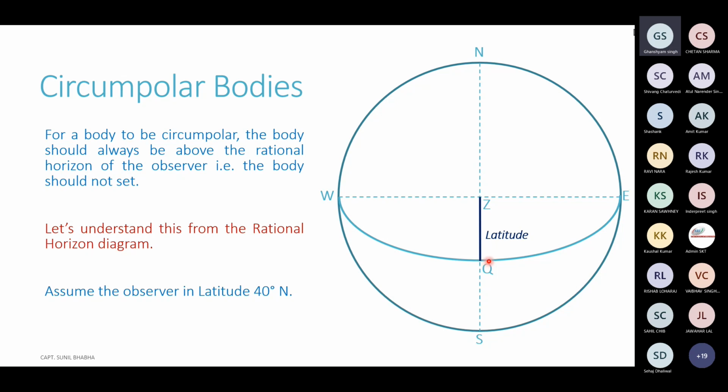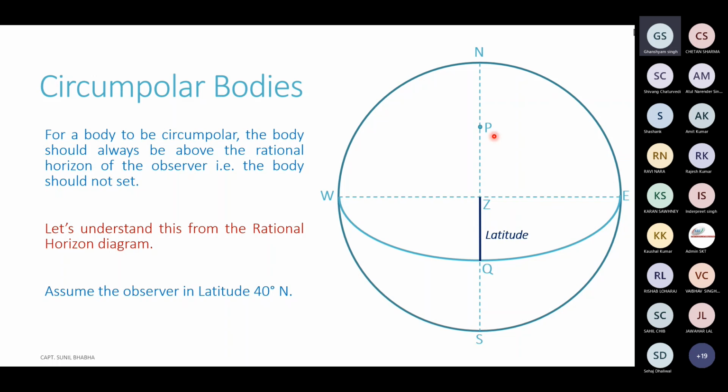Now, once the equinoctial is there in the diagram, we can also show the pole. In this case, the observer is in the north hemisphere, so the north celestial pole will be the elevated pole, or the visible pole, and it will be 90° away from the equinoctial. So 90° north of the Q point, this is where the pole would lie. Let's mark this point as P, representing the north celestial pole.